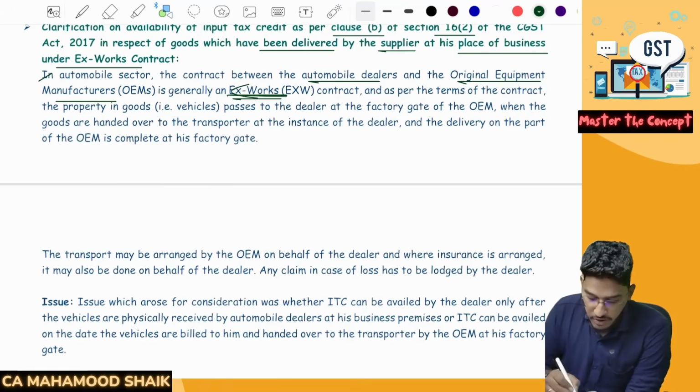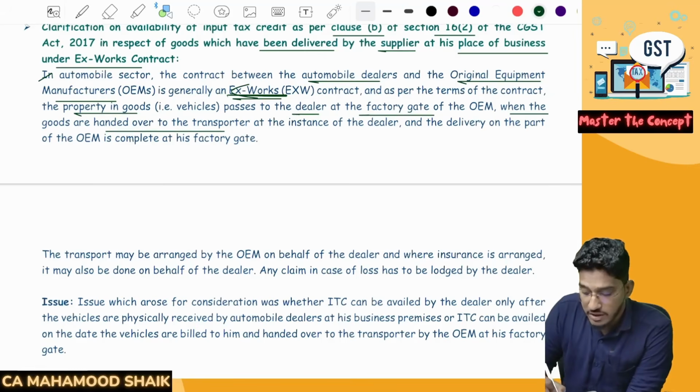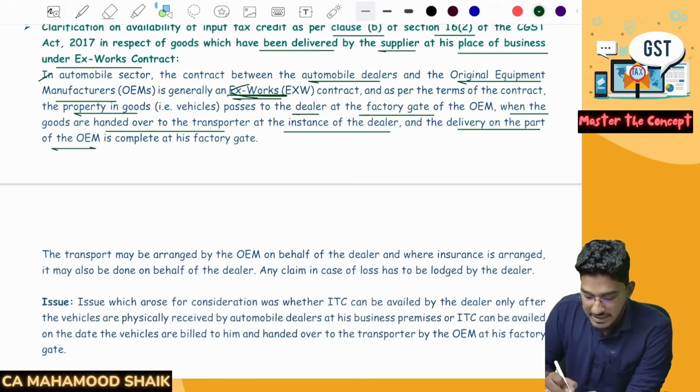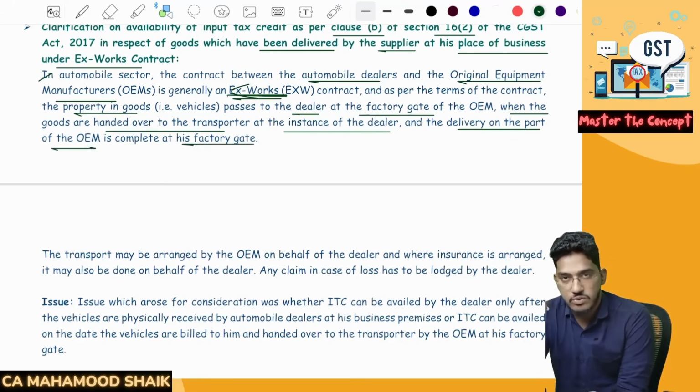And as per the terms of the contract, the property in the goods, that is ownership in the goods, vehicles generally, passes to the dealer at the factory gate of the manufacturer only, when the goods are handed to the transporter at the instance of the dealer, and the delivery on the part of the OEM is completed at the factory gate. The moment the vehicle crosses the factory gate, delivery is completed.